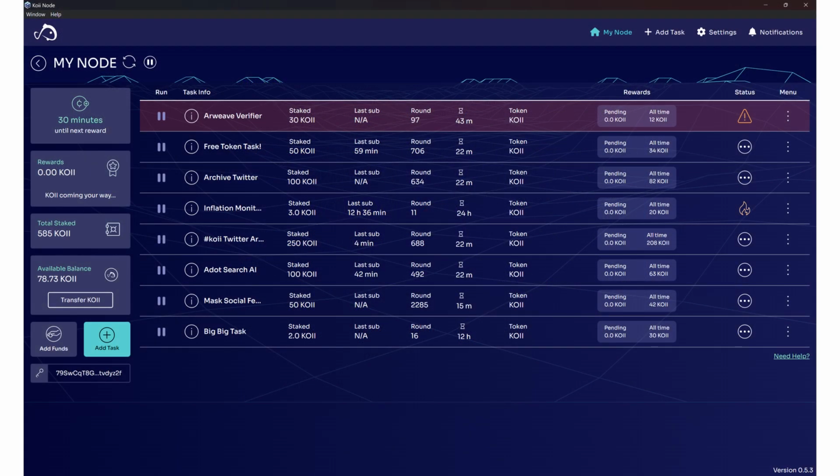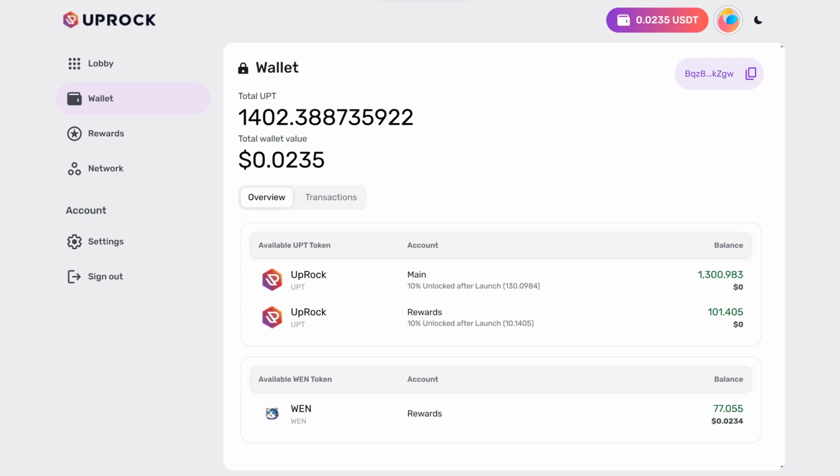I hope you are ready to get started now and join me in this wonderful earning journey. Ensure you have the latest version of the app installed and the tasks are running. I also recommend reinvesting the earnings and staking them for profitable tasks. You should know that running a Koii node and earning Koii tokens will also reward your Uprock wallet through Wen tokens. If you want to know about Uprock, I do have a video about it as well. I will put a link for it in the video description.